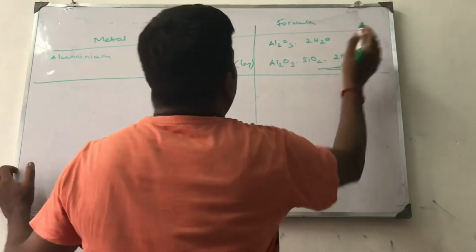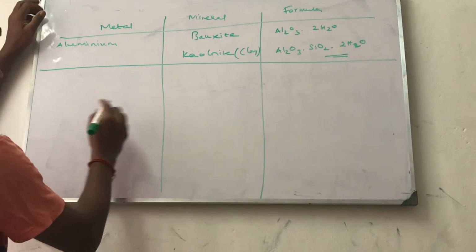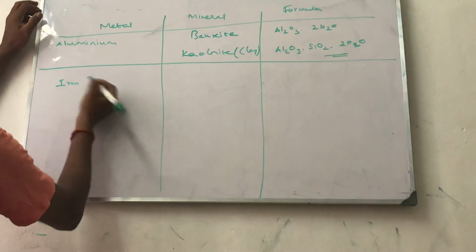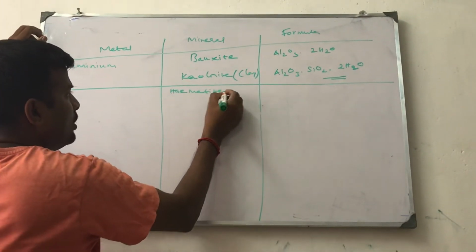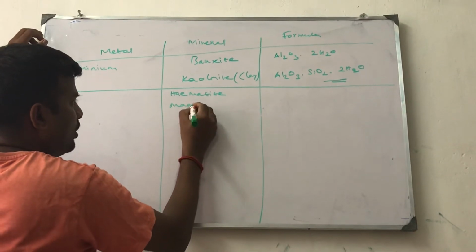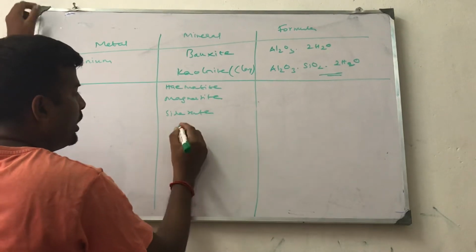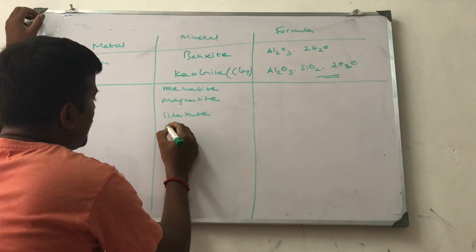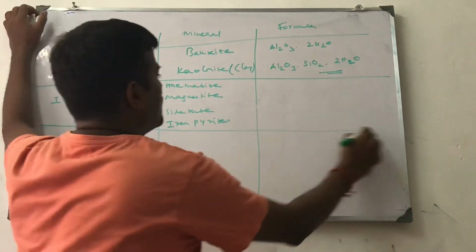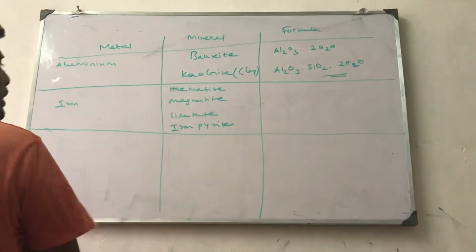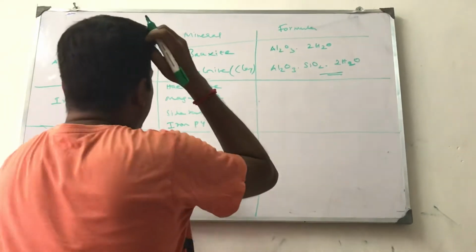Okay, next, aluminium is extracted from bauxite and kaolinite, which is a clay. Then iron. Iron is found in the form of hematite ore, magnetite ore, siderite ore, and iron pyrites. There are 4 types of iron ores. In this lesson we are going to learn how we extract iron from its impurities using hematite ore.